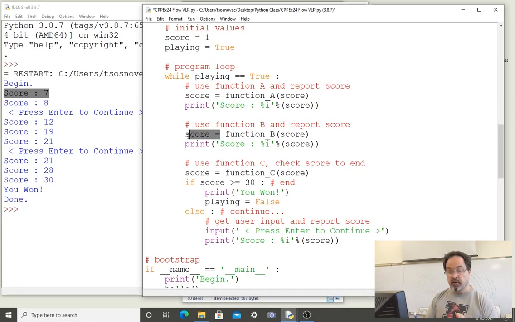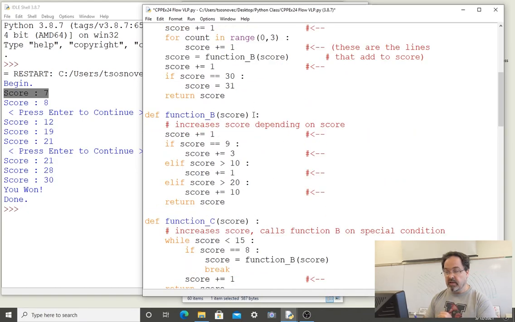So score is going to be reassigned what is going to be returned by function B, if function B returns anything at all. So we go to function B, sending it the value of score. Function B does accept that value and call it score. Remember, it doesn't have to be called the same thing for the passing of a variable to work.